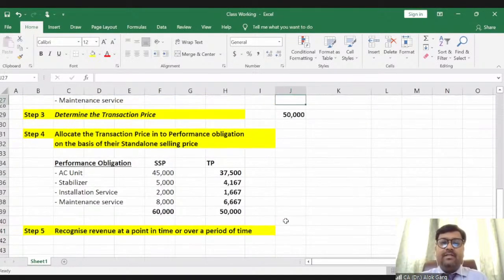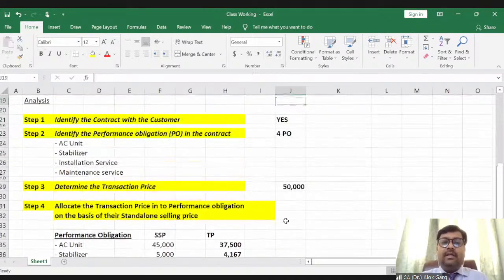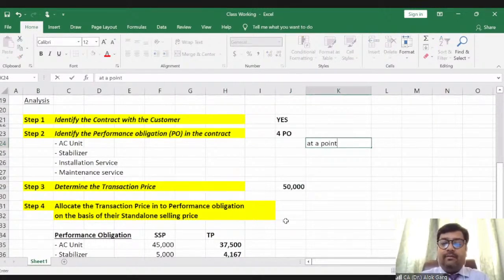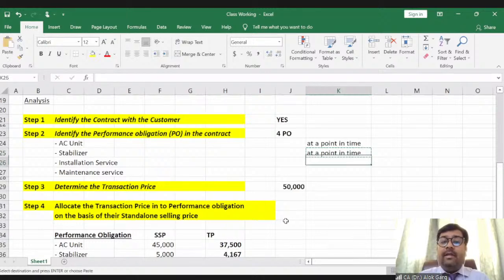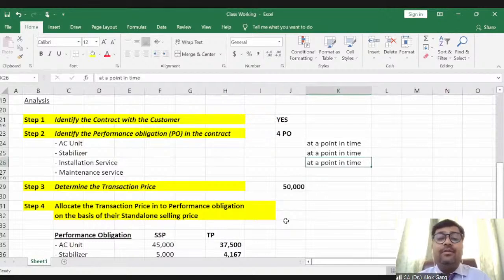So my dear friends, in this particular case, in case of delivery of the AC unit, the revenue has to be recognized at a point in time, right? For the stabilizer, it is at a point in time. For the installation service, when it gets completed, the revenue needs to be recognized.